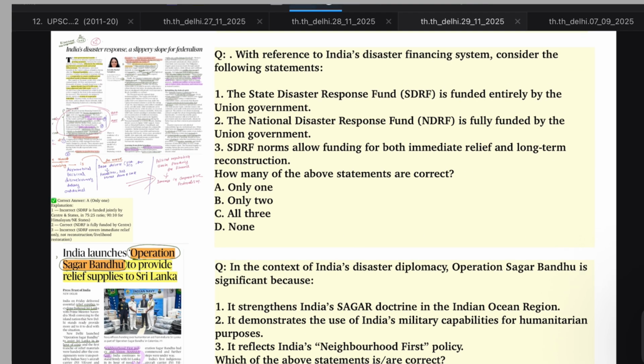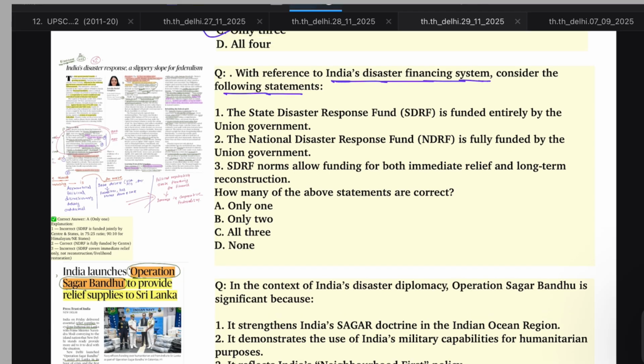Next, with reference to India's disaster financing system, consider the following statements. This was for the editorial part of the Hindu. First, the State Disaster Response Fund (SDRF) is funded entirely by the Union government. No, SDRF has a joint contribution where the Centre and states fund 75 to 25% in normal cases and 90 to 10% in northeastern and Himalayan states.